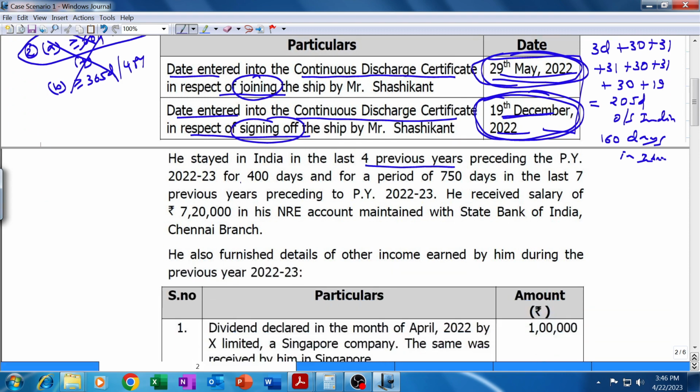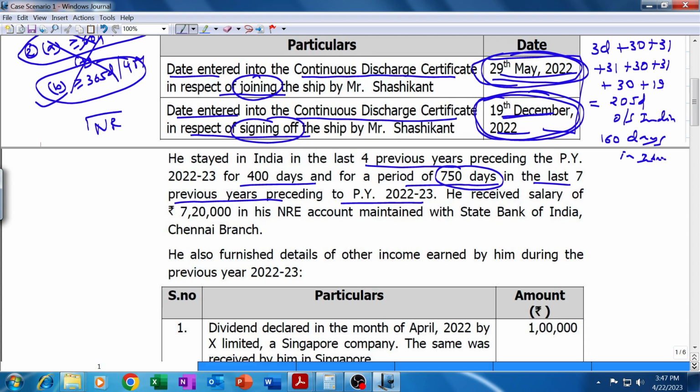Now further, he stayed in India in the last 4 previous years preceding the previous year 22-23 for 400 days. So this condition would have been satisfied, second B, but we don't have to check that, only for an Indian citizen who is a crew member of an Indian ship, and for a period of 750 days in the last 7 previous years preceding the previous year 22-23. Now this information is relevant to decide whether he is ROR or RNOR, but he turns out to be non-resident in India, therefore we don't require this particular information.